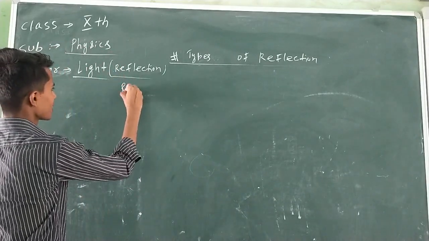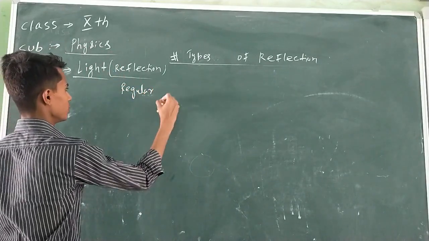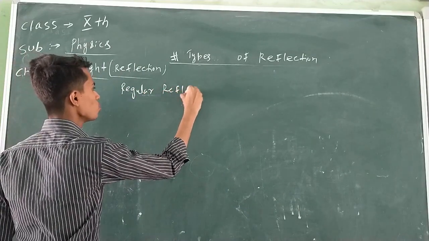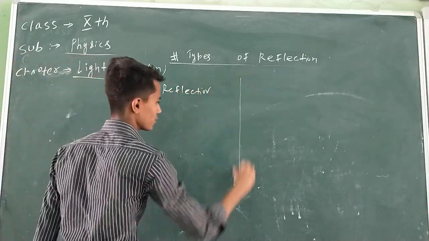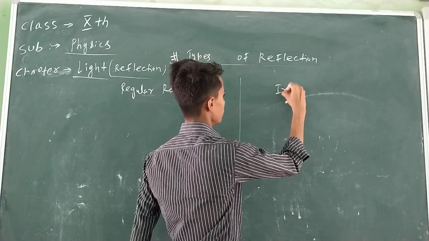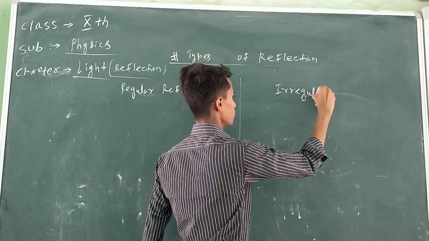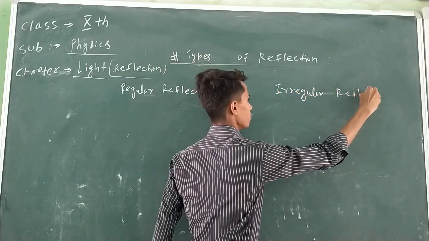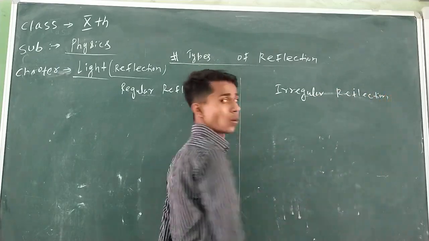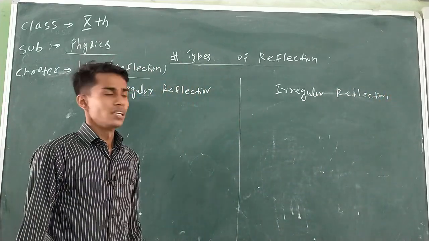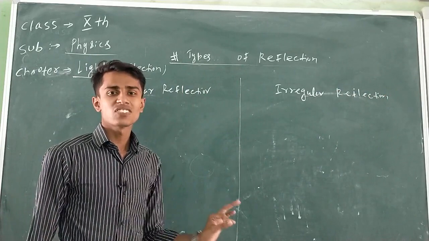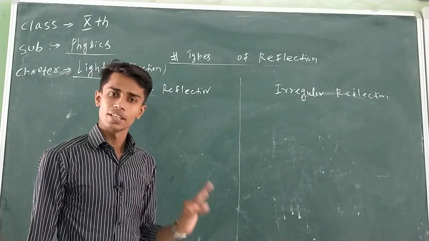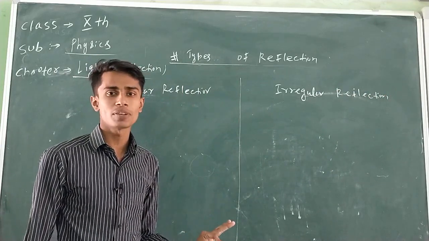The two types of reflection are regular reflection and diffuse reflection or irregular reflection. What is the meaning of regular reflection? Whenever a reflection takes place from a smooth surface, the definition of regular reflection, reflection from a smooth surface is called regular reflection.